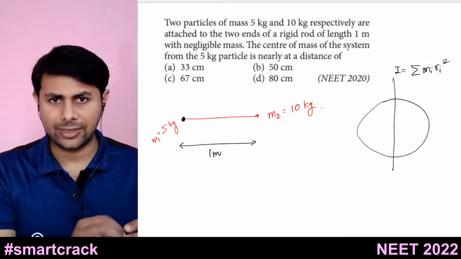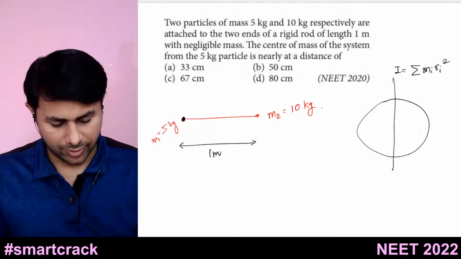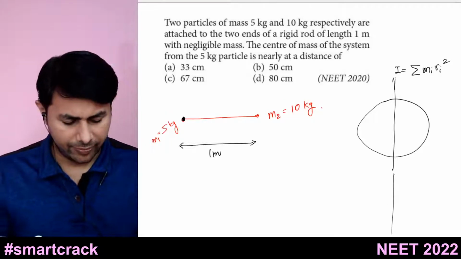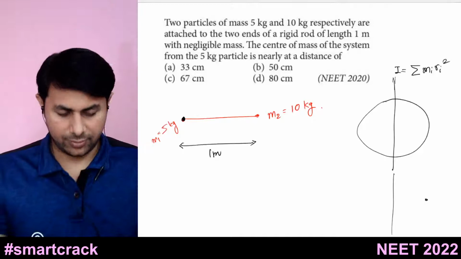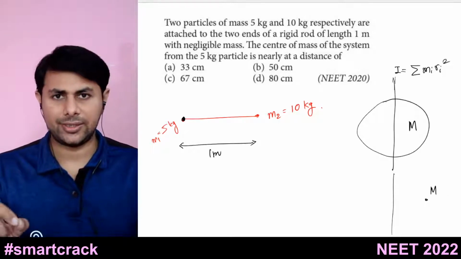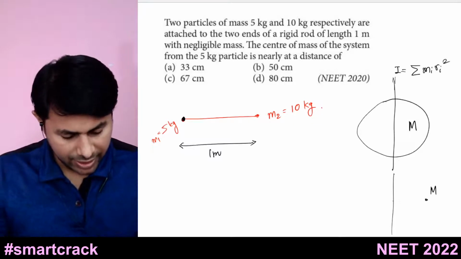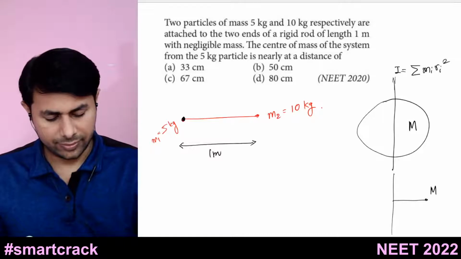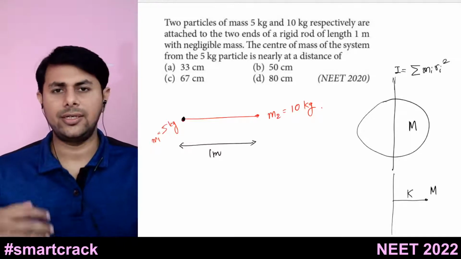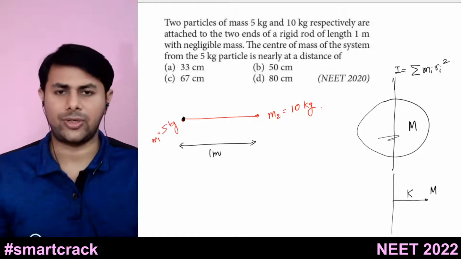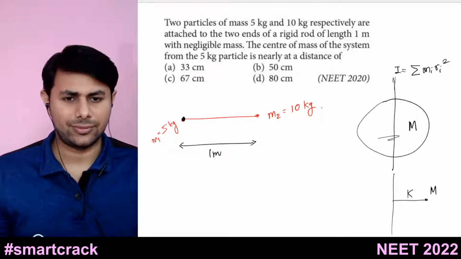That particle has mass equal to the mass of this body. So I will draw this axis here, and this is my particle, with mass equal to the mass of this body. At what distance should I keep that particle so that it has the same moment of inertia as this body? That distance is known as the radius of gyration of this body. Got it?